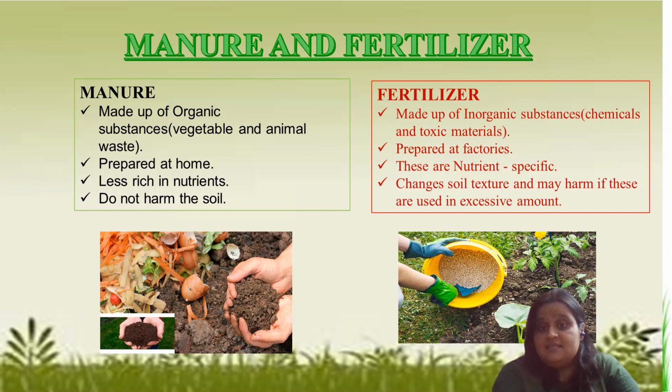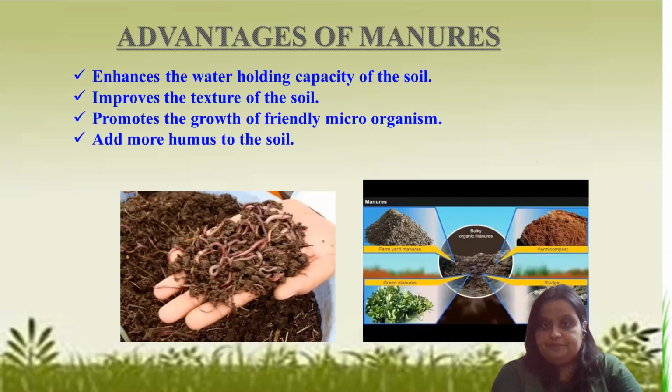But fertilizers may be toxic in nature. That's why we should not use them in excessive amounts. If we use an excessive amount, it changes the soil structure and may harm the soil as well. So yes, sometimes we need to add fertilizer, but we should not use much in quantity. We have to take care of that.